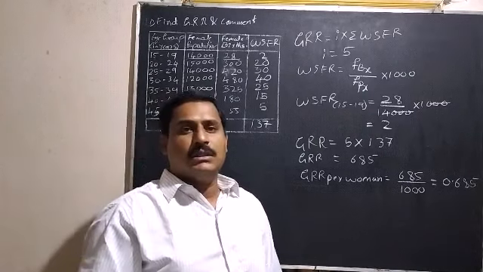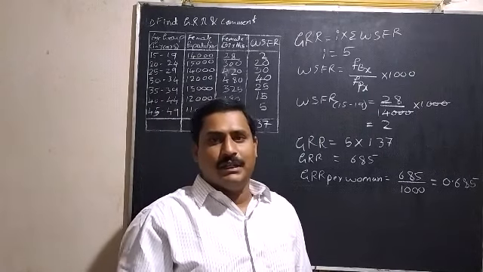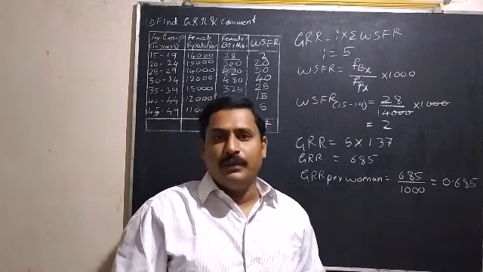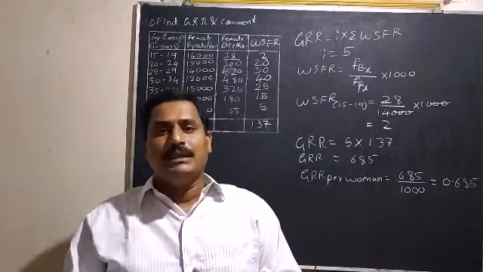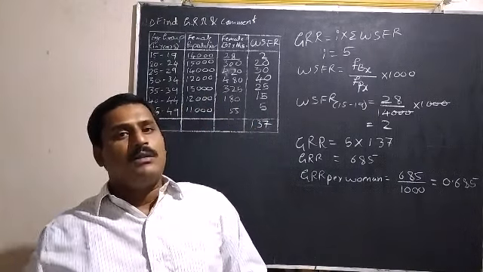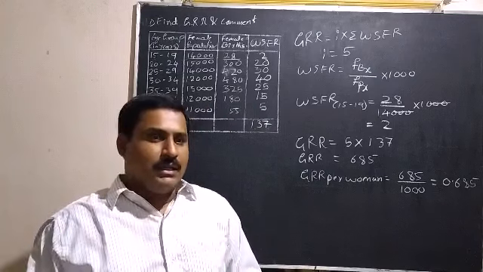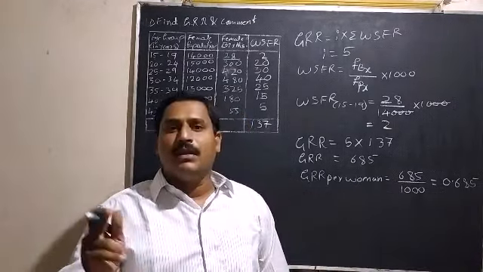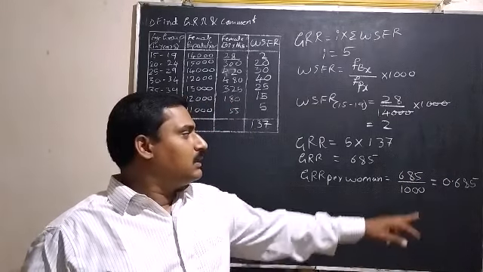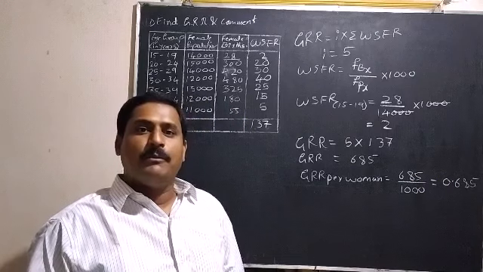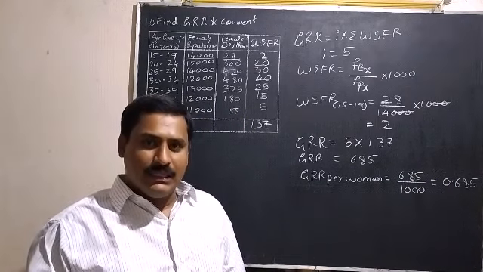And I also said while discussing the definition, that when GRR is equal to 1, population will remain the same in future. And when it is greater than 1, population will increase. And here GRR per woman is less than 1, 0.685. So here the comment is population will decrease.